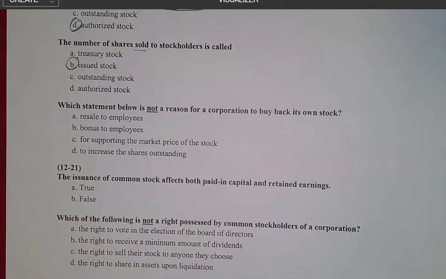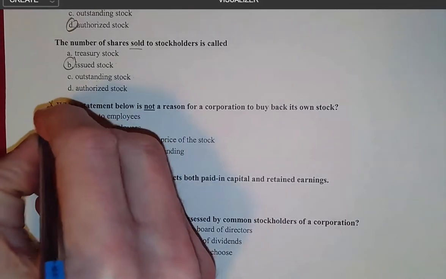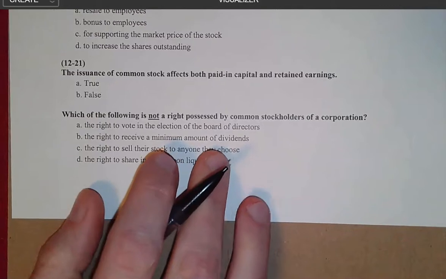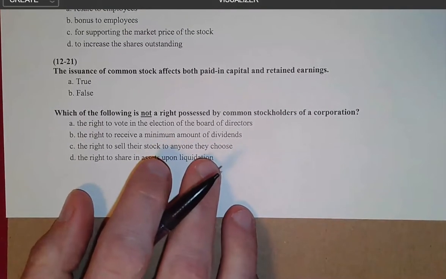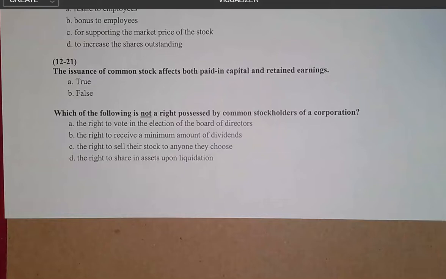All right, let's keep going with some questions about corporations and stockholders, different types of stock, and all kinds of good stuff. So we said that we were going to come back to this question later. So let's see what we have. That is between slides 12 and 21 in the PowerPoint video presentation. So let's see, we got a true-false question to start off.